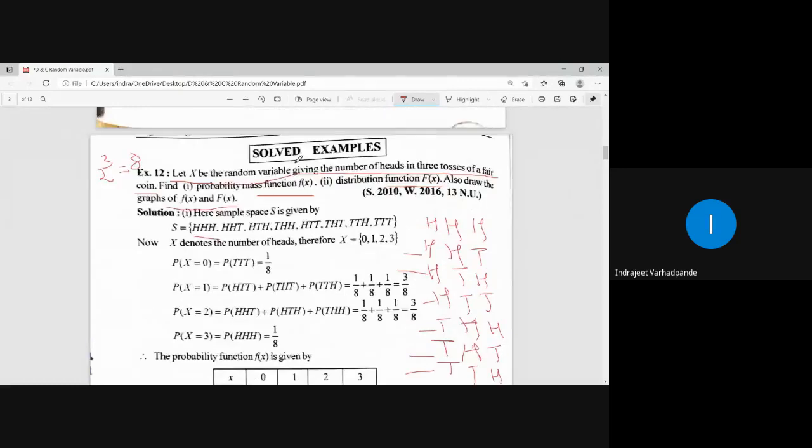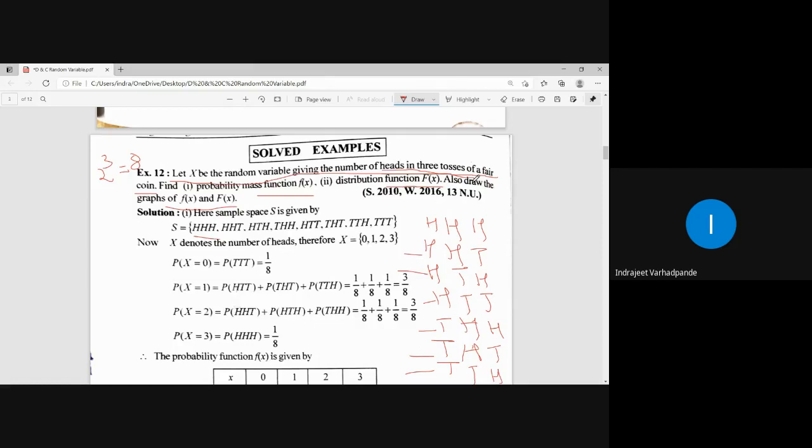Now, what is our random variable defined as? Random variable is number of heads in 3 tosses of a fair coin. What is the possibility of heads coming out when 3 tosses of a fair coin are conducted?